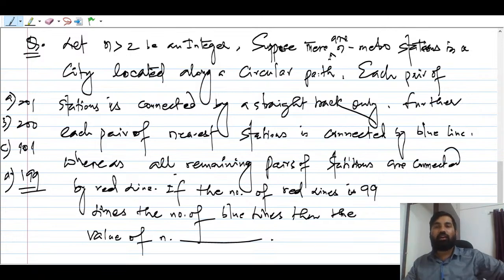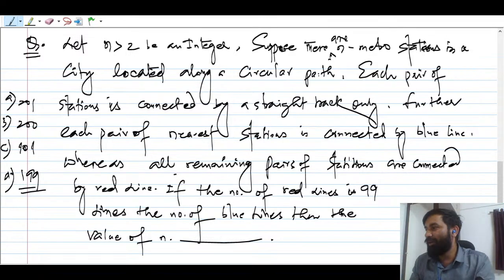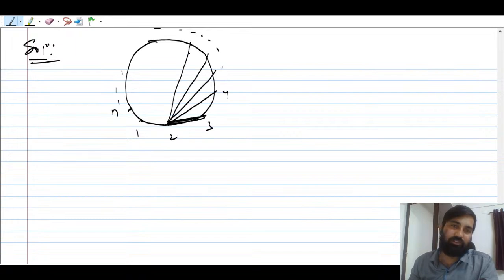Obviously these points are not collinear, right? Nearby is going to give you a kind of straight line, so you can say these points are connected like this. Which one is going to be a diagonal? I think this is clear.